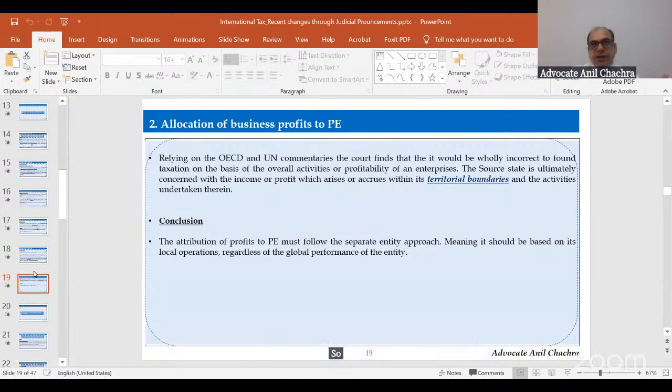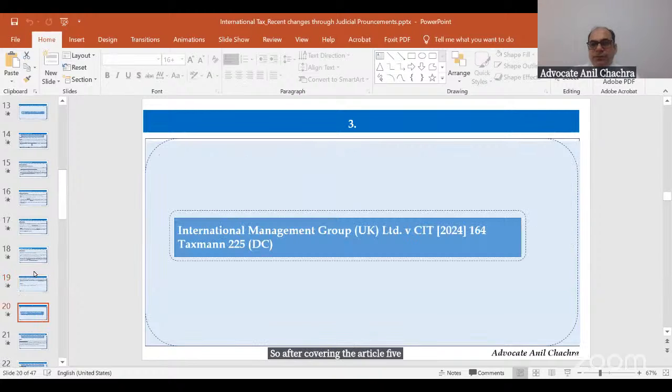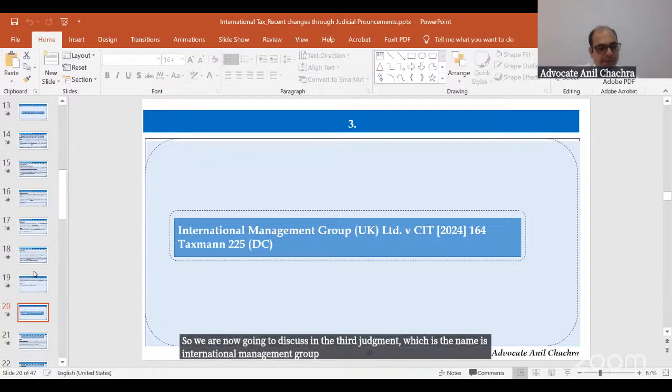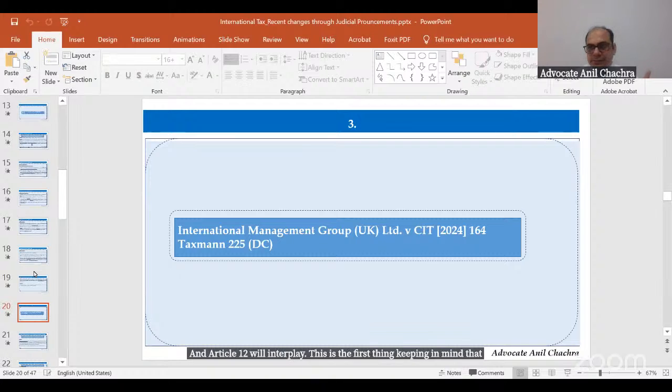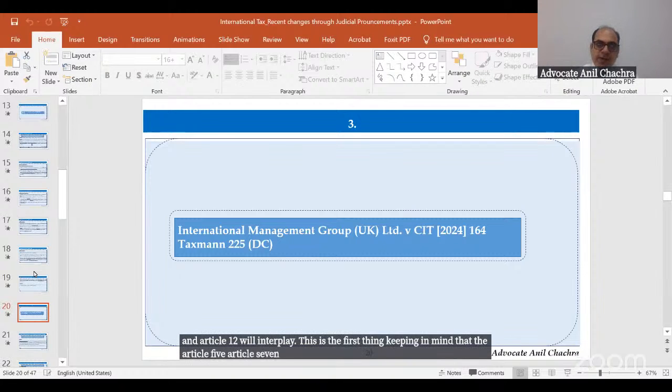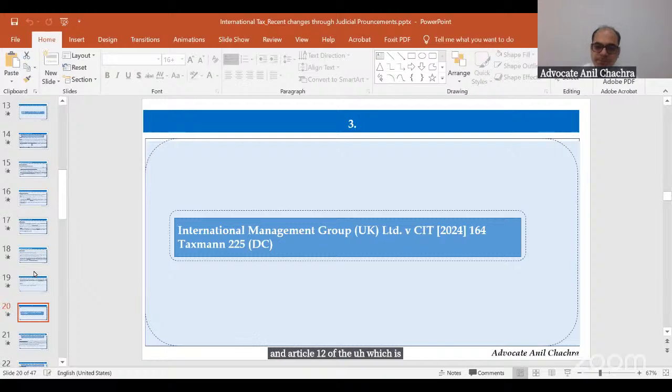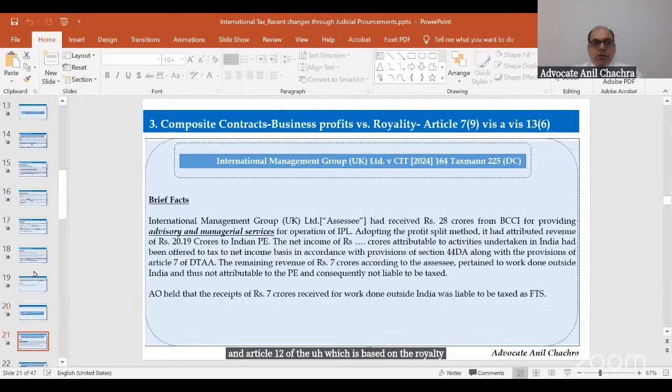So after covering Article 5 and Article 7, we are now going to discuss the third judgment, International Management Group, and how Article 7 and Article 12 will interplay. This is the first thing, keeping in mind that Article 5, Article 7, and Article 12 is based on the royalty. So this International Management Group UK Limited is the third judgment pronounced by the Delhi High Court.